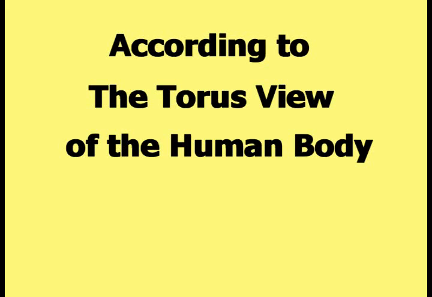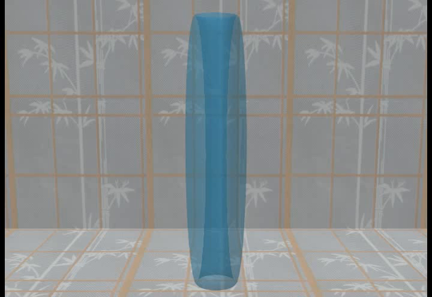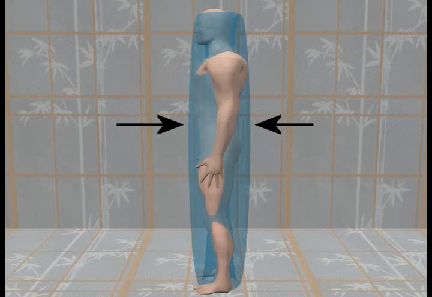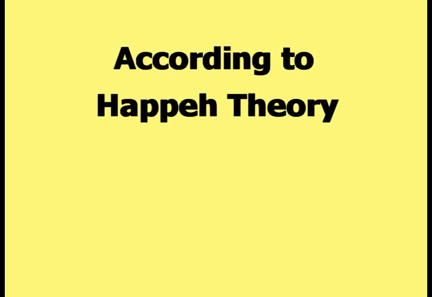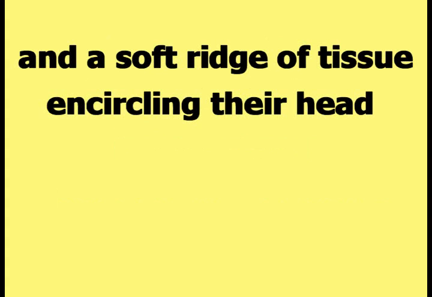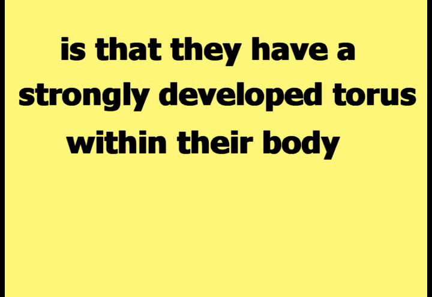According to the torus view, the human body can be treated as a torus located as shown in this picture. The torus is centered on the body, and the diameter of the torus is large enough to enclose the body from side to side and from front to back. According to Happy Theory, the reason that a high energy level human being has curved shoulders and a soft ridge of tissue encircling their head is that they have a strongly developed torus within their body.